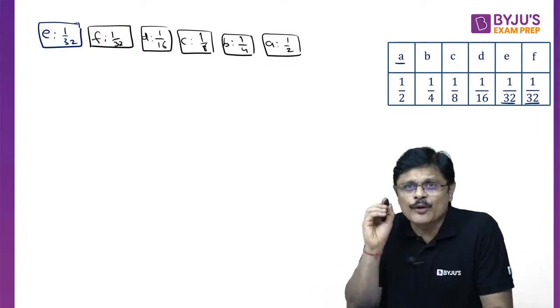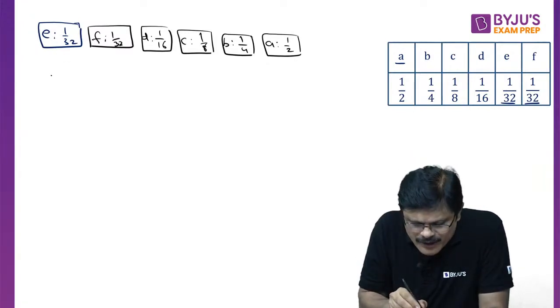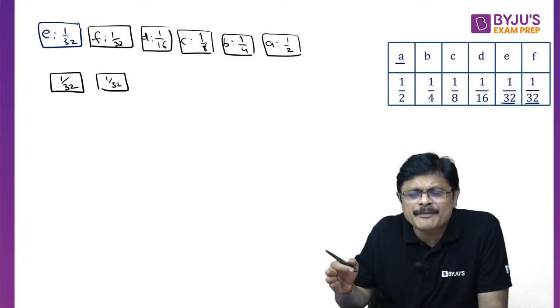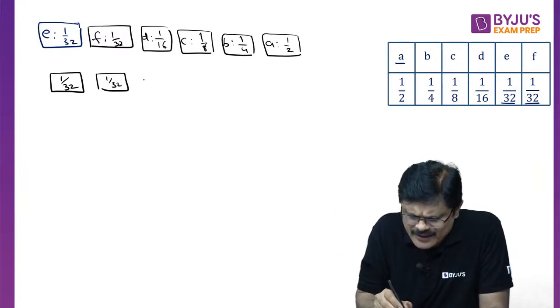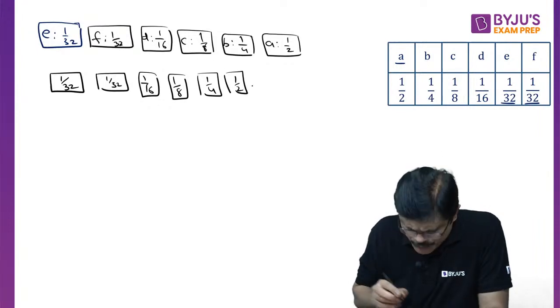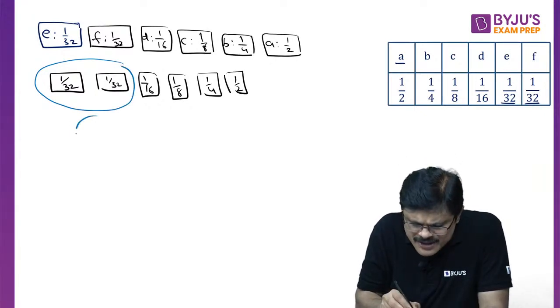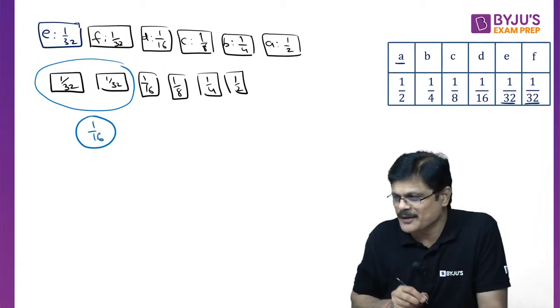Now look here. What we do is we take the smallest two fellows and merge them. So what are the smallest two fellows? See here, 1 by 32, 1 by 32. Actually, we are arranging them in non-decreasing order, that is increasing order, with equal fellows together. Then this is 1 by 16, then 1 by 8, then 1 by 4, then 1 by 2. You merge the smallest two fellows. Now the new merged fellow is 1 by 32 plus 1 by 32, which is 2 by 32, which is 1 by 16, my dear friends. You got 1 by 16.